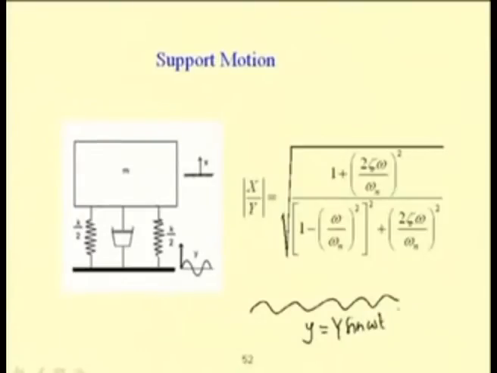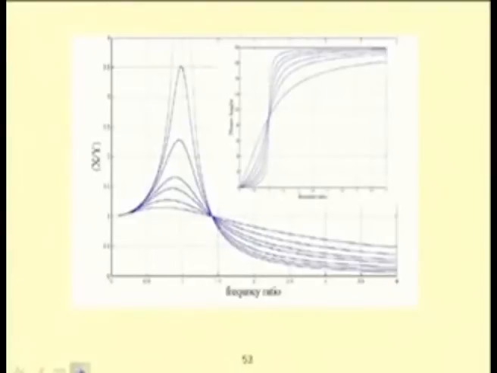Due to this motion, the instrument or the vehicle will undergo vibration, and the motion transmitted to the body due to the support motion can be given by this equation. In this case, if one plots X by Y versus the frequency ratio, then one can observe that with increase in frequency of the support, initially the response increases.